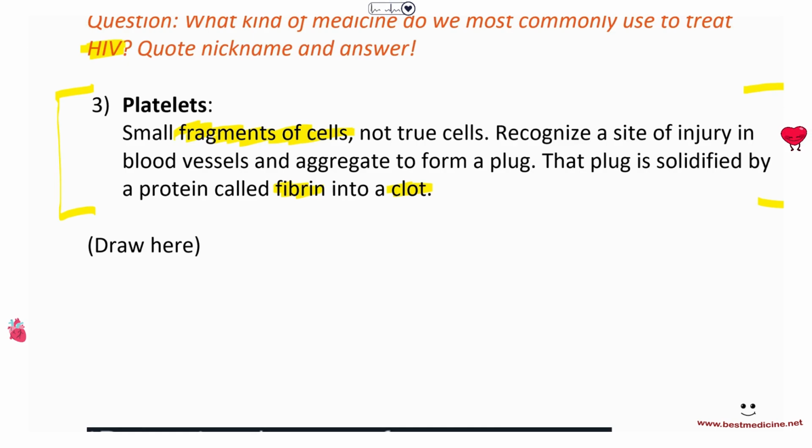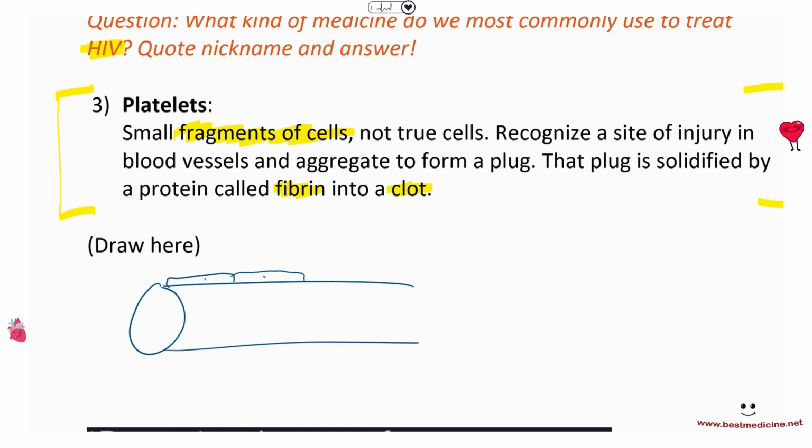How does it work? Well, here's a blood vessel, right? And remember that a blood vessel is made up of cells. So here's a cell, and then here's a cell, and then here's a cell, and so on. So let's say you get injured, right? If you get injured, then one of those cells can become damaged. Maybe you get damage here, right? Some damage here. So what would happen here is that if this part is damaged, the platelets that are hanging around in blood, so you've got this blood here that is going through the blood vessel, and you got the platelets in them, right? The platelets are going through the blood.